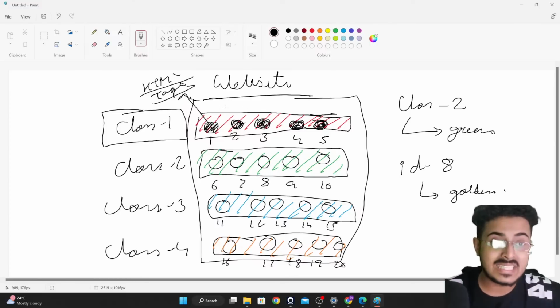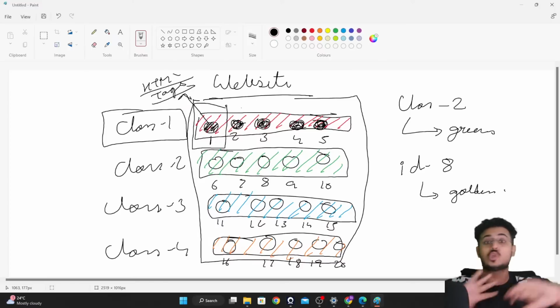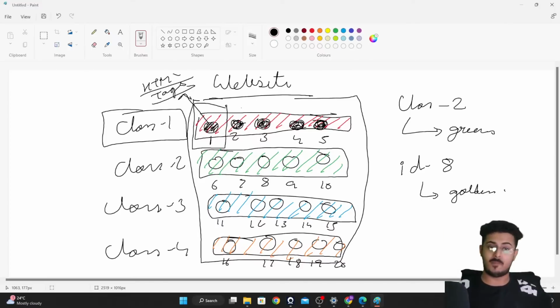But one HTML tag can always have just one ID. No two HTML tags throughout the entire website can have the same ID. Are you guys able to understand this? Please do let me know.